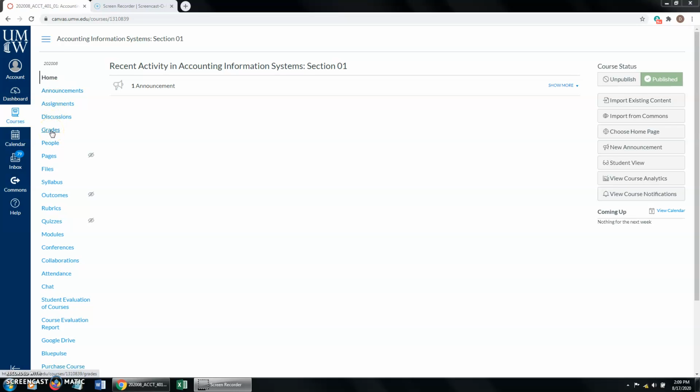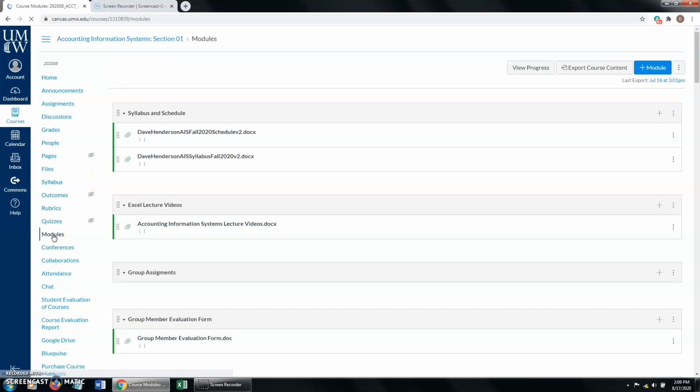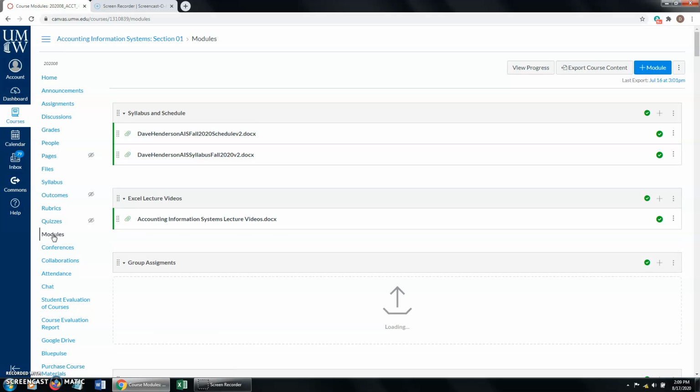I'll be using grades to show your grades. And then I also use modules, and I'll also use conferences, okay? And of course I'll use Zoom. Our first class will be in Zoom. Subsequent classes I'll probably do in conferences, which is right here in Canvas, and you'll just be invited to join a conference in Canvas. I'll probably do that rather than Zoom, because I think the conference recordings will stay up there longer, and I think it also takes up less bandwidth, all right?